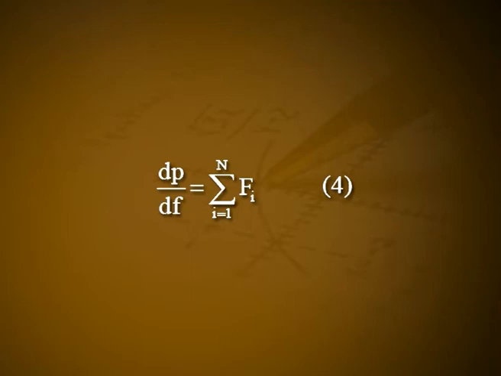It should be noted that the momentum also remains constant for an unclosed system, provided that the sum of the external forces is 0. dP/dt = summation i from 1 to n of Fi. Let it be equation number 4. When the sum of the external forces does not equal 0, but the projection of this sum on a certain direction does equal 0, the component of the momentum in this direction is conserved.